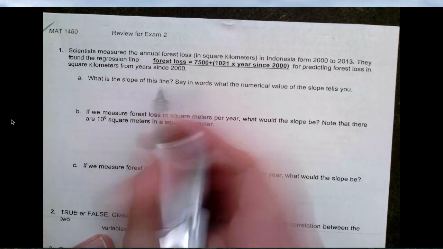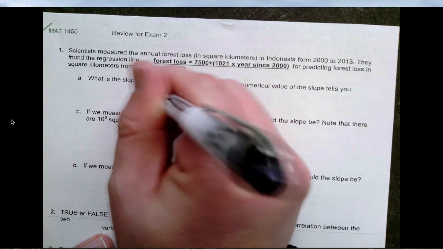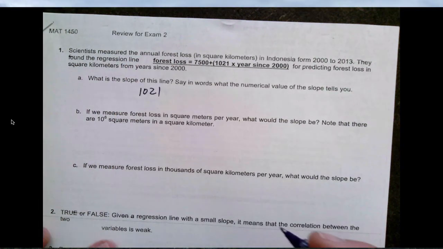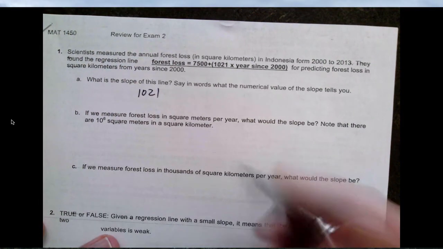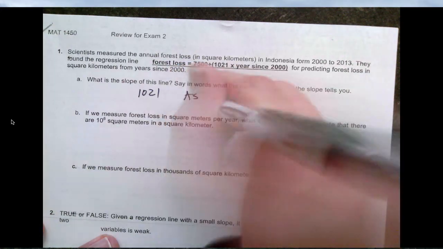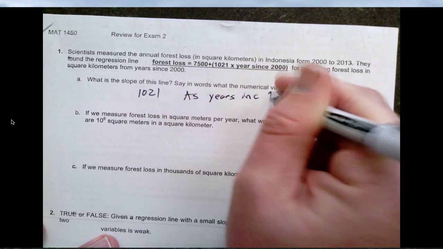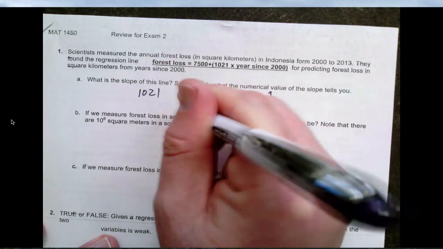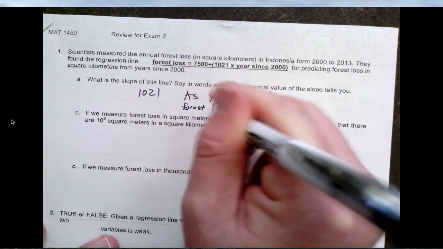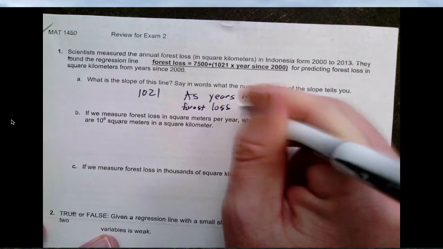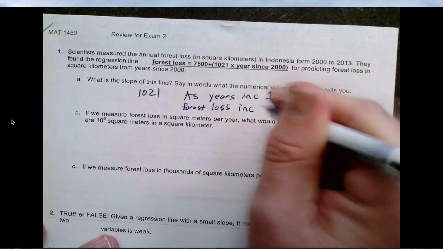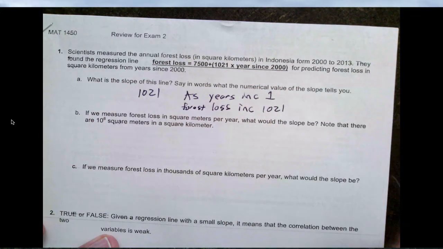Well, the slope of the line is 1,021. Say in words what the numerical value of the slope tells you. It says that as years go up by 1, forest loss, our output, increases, because it's a positive slope, by 1,021 square kilometers.